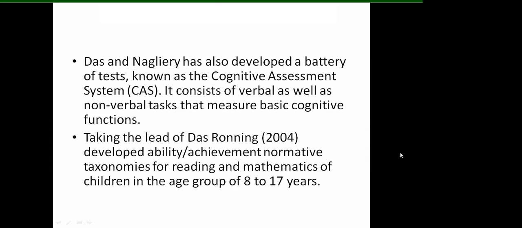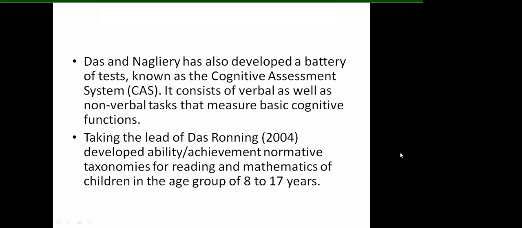So the taxonomies were based upon 711 children, they were 8 to 17 years old, and a standardized sample and CAS was used on those children who were co-administered the Woodcock-Johnson test of achievement. This test I don't know yet. Maybe we'll know further. Woodcock-Johnson test of achievement, which is a revised version of the Woodcock-Johnson tests of achievement.